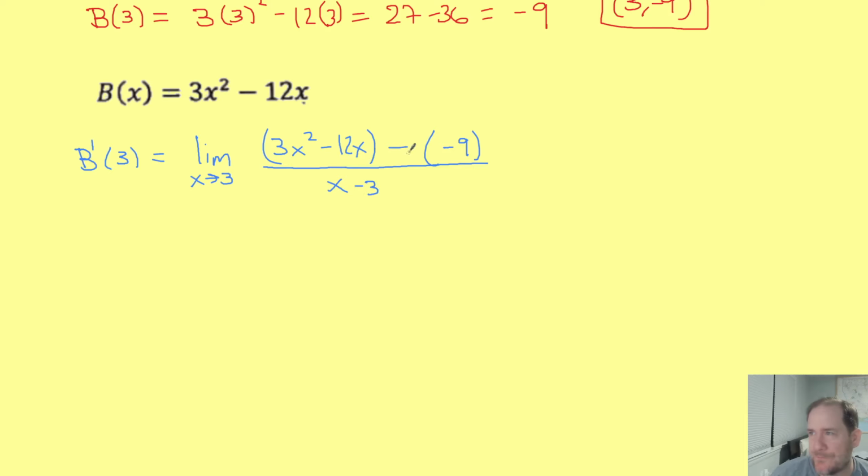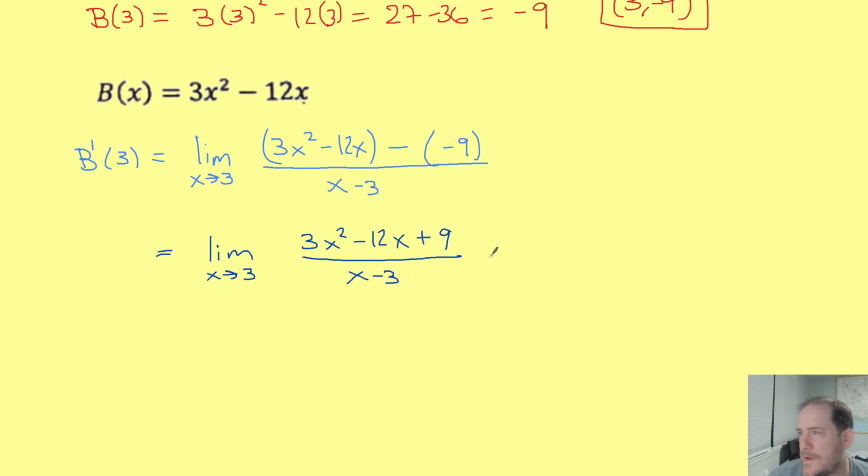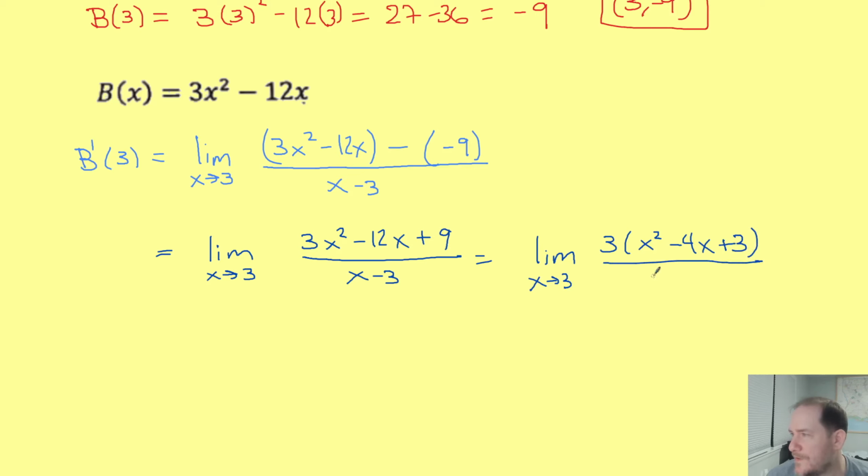And again, we'll simplify the numerator and we'll hope we can find an x minus 3 to cancel with the x minus 3 in our denominator, because then we'll be able to just evaluate by substitution. So we'll get the limit as x approaches 3. Upstairs we have a 3x squared minus 12x plus 9, which we can certainly factor a 3 out of. So now we'll just be doing the limit as x approaches 3 of 3 times x squared minus 4x plus 3 all over x minus 3.